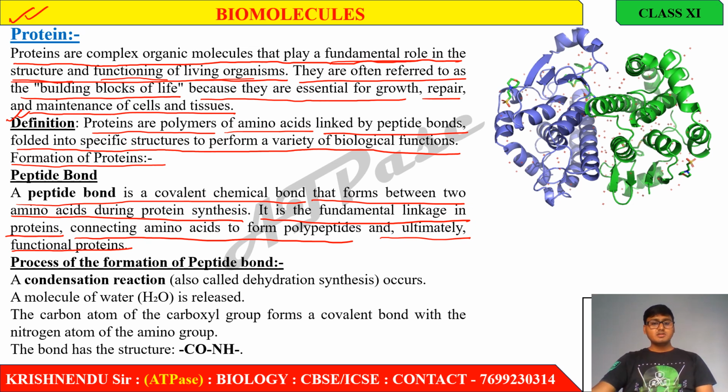So these peptide bonds are the fundamental linkage in protein. There are many other bonds in the protein, but peptide bonds are the fundamental linkage that connect two amino acids to form polypeptides and ultimately functional protein. Process of formation of the peptide bond: a condensation reaction, also called dehydration synthesis, occurs.